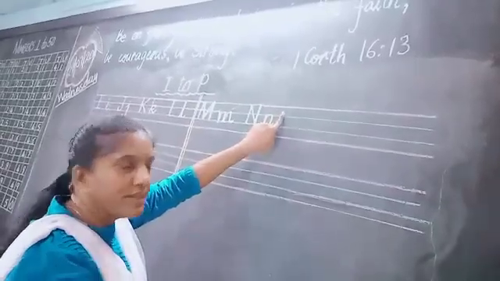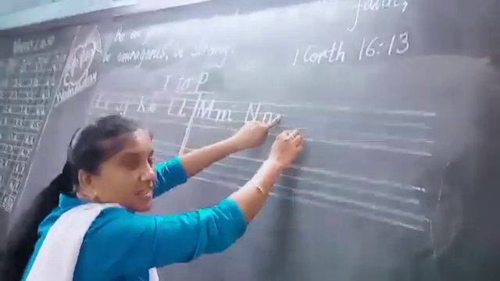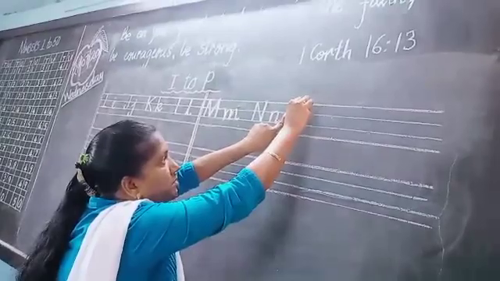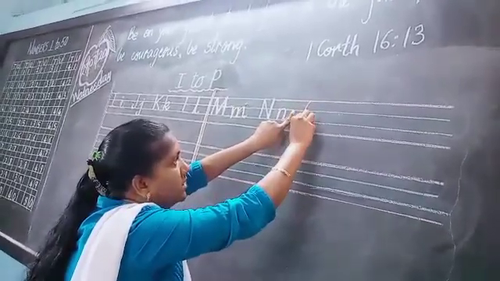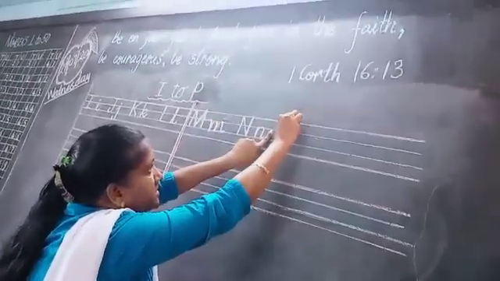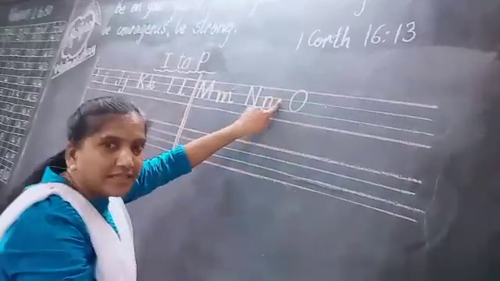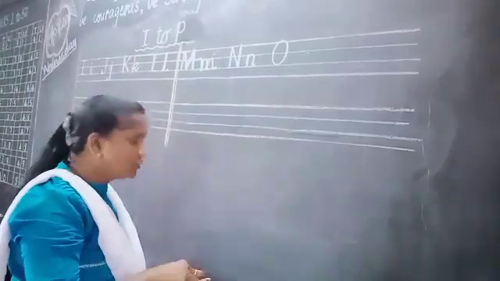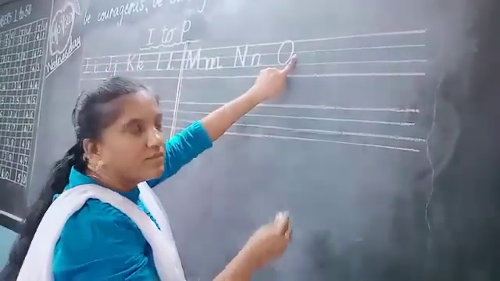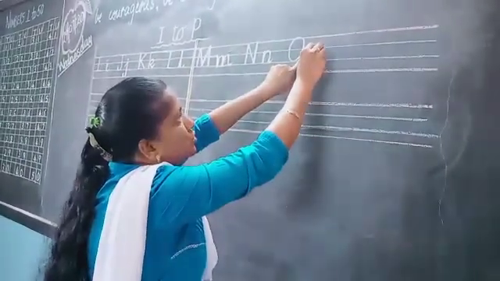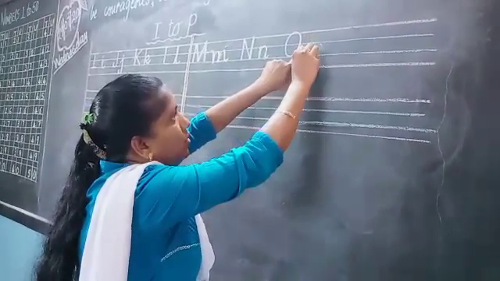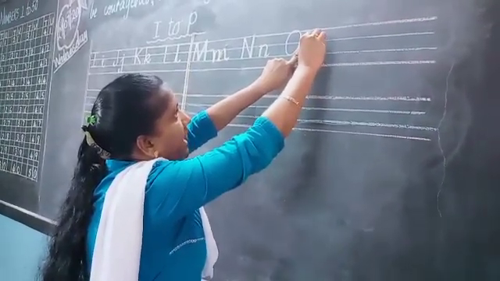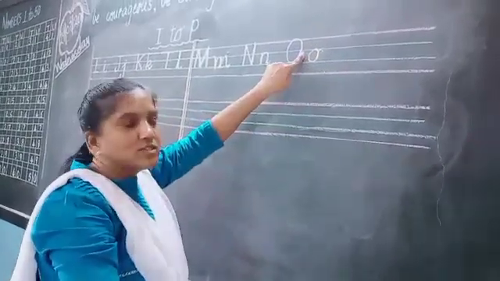So keep here one finger gap. From this first red line to second blue line, you have to make a circle, like an oval shape. This is O. And small o, how to write? I'll show you. Keep here again one finger gap, and in between two blue lines, write here O, like an oval shape, and make a small curve.